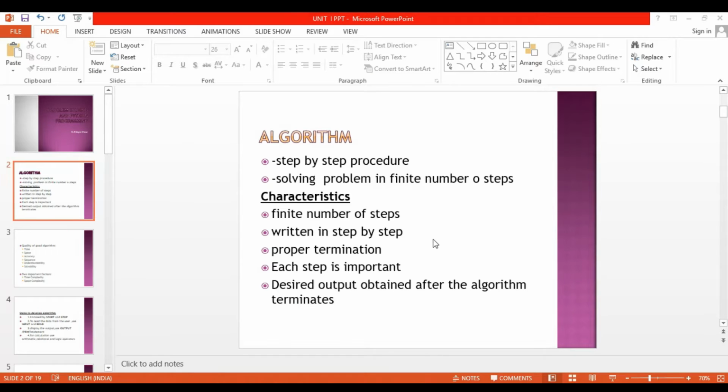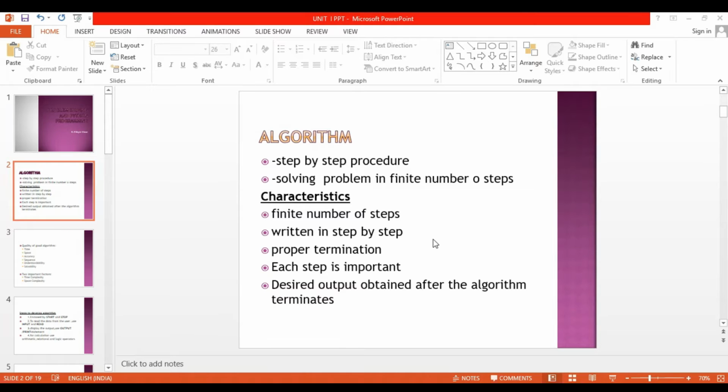Here, this algorithm has some characteristics. First characteristic is algorithm has a finite number of inputs. The next one, algorithm must be written step by step. Then third one, algorithm has a proper termination.